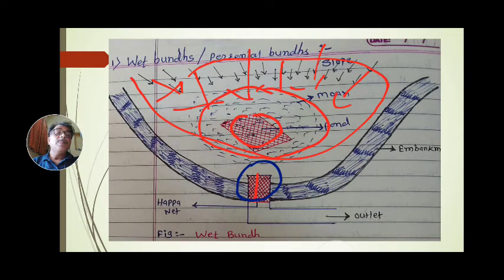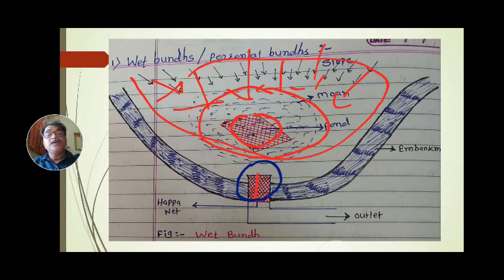What is the outlet? When water enters inside the bund and the bund is completely filled, the excess water leaves the bund through the outlet. That's why this outlet is fenced and netted by tying a hapa, a net that is knotted, so that the fishes present in the bund do not escape.